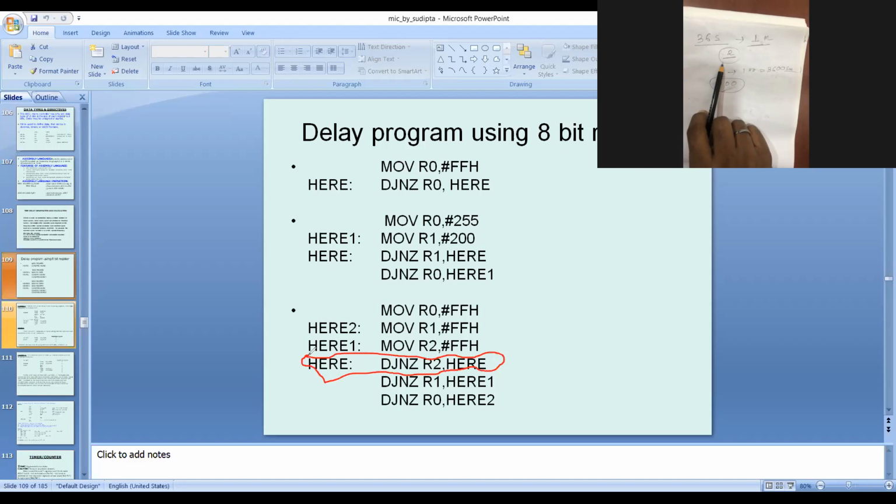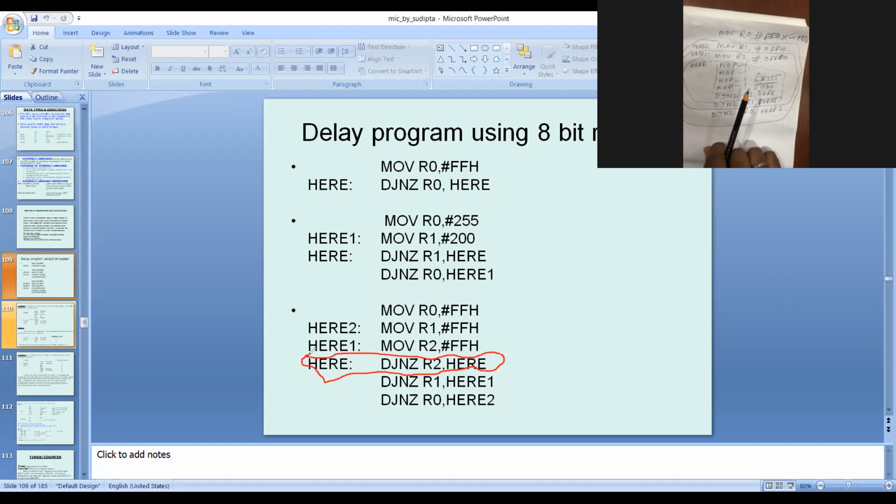More than 200. 100 times means this is for 2 machine cycles, so you require another 100 into 2 machine cycles. Because 1 NOP requires 1 machine cycle, 100 times means 100 into 2, so 200 NOPs are required.